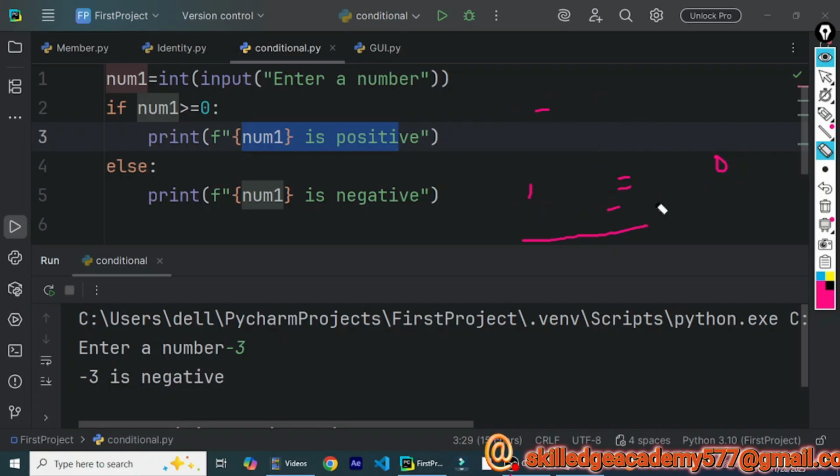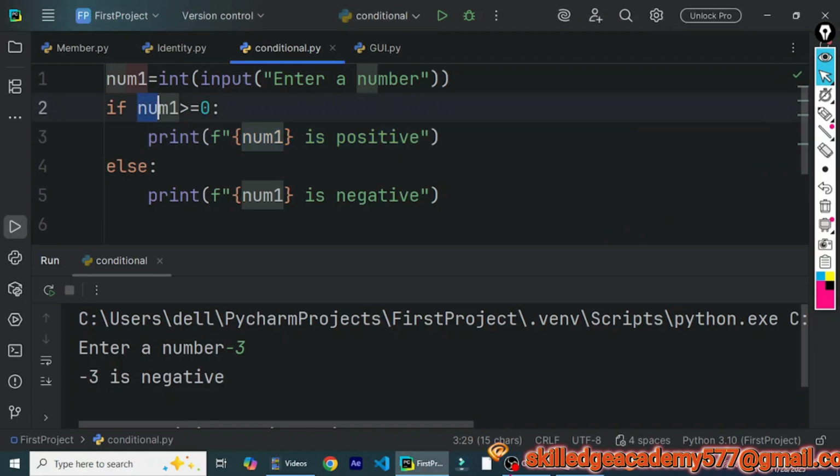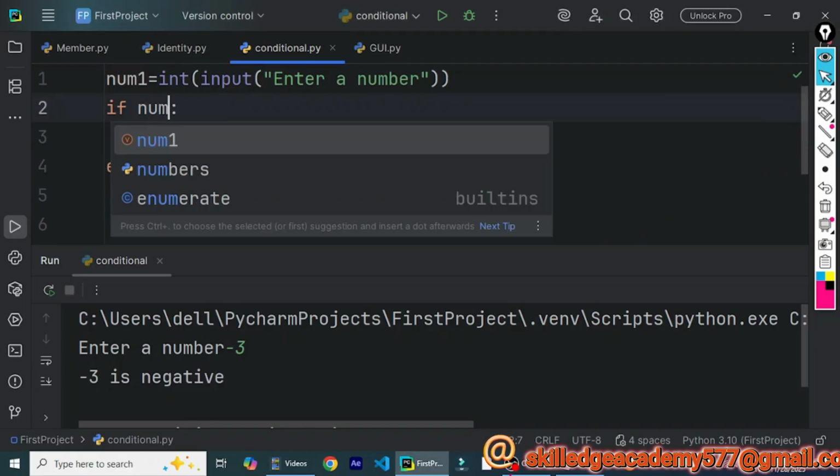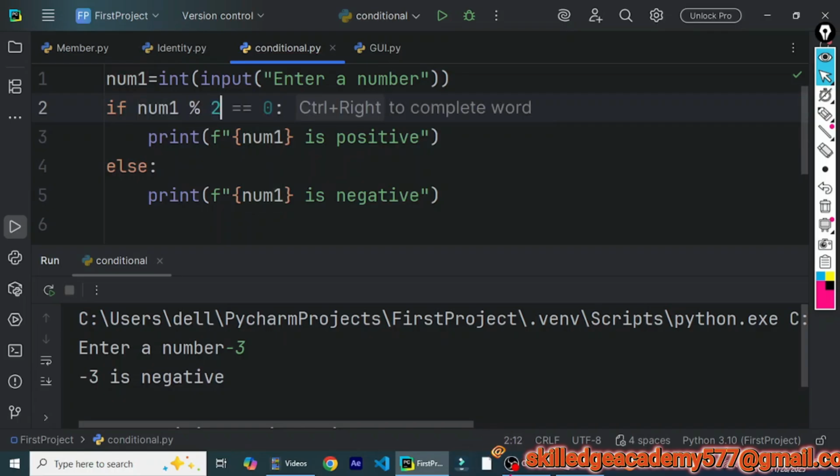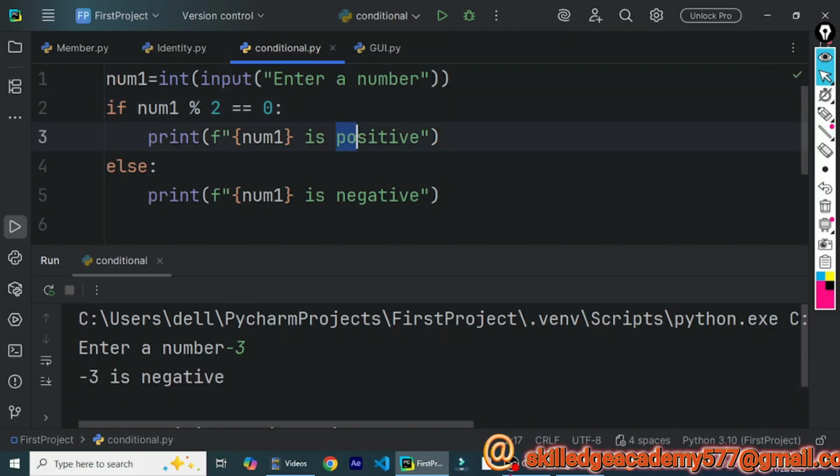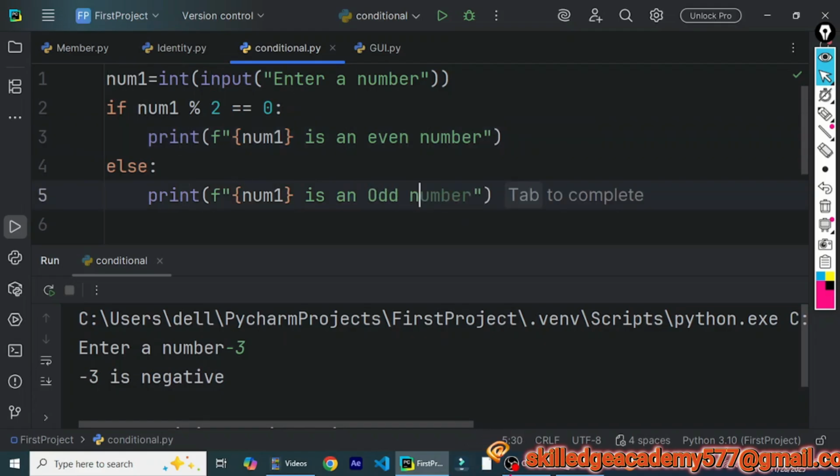So let's write a program in which we are going to check whether the given number is an even number or an odd number. In this case, we have to only change the condition. Say if my number modulus 2 is equal to, since we are comparing, it will be double equal to, 0, then num1 is an even number. But if it is not so, then num1 is an odd number. So we have to check whether a number is an even number or an odd number. So let's run the program.